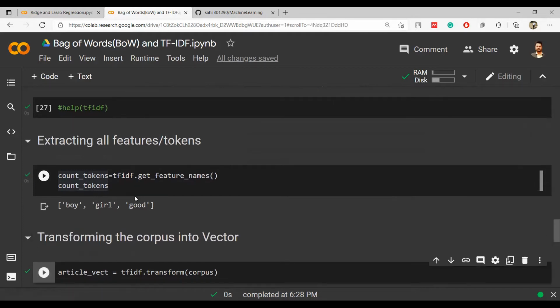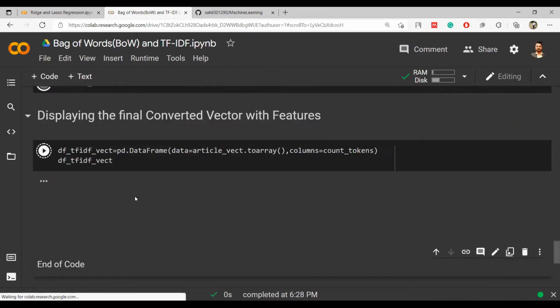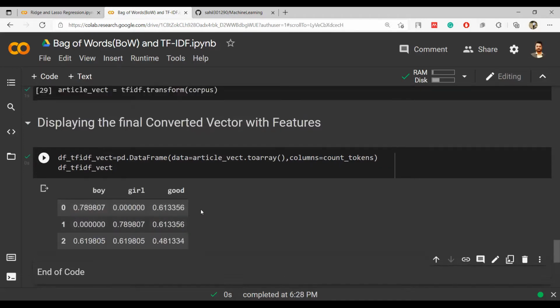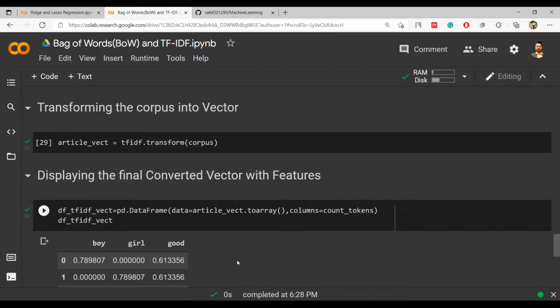But here we are directly going to implement it and get the answers. So I have not broken that down here. TF and IDF have not been calculated independently, but I have implemented this using tfidf.transform(corpus), and after that we are directly passing this, where the column names are the count tokens and the data is this vector's toarray().